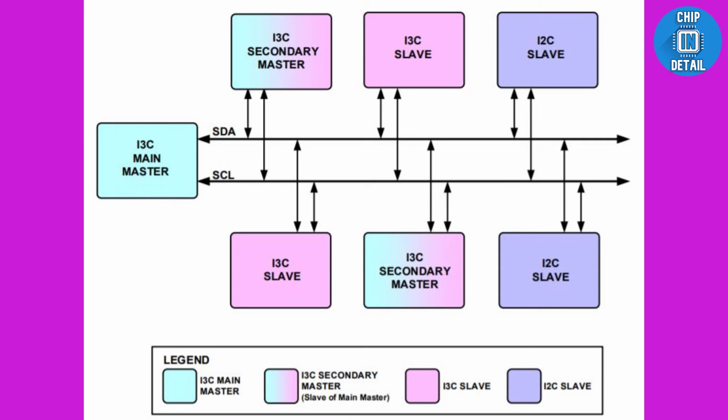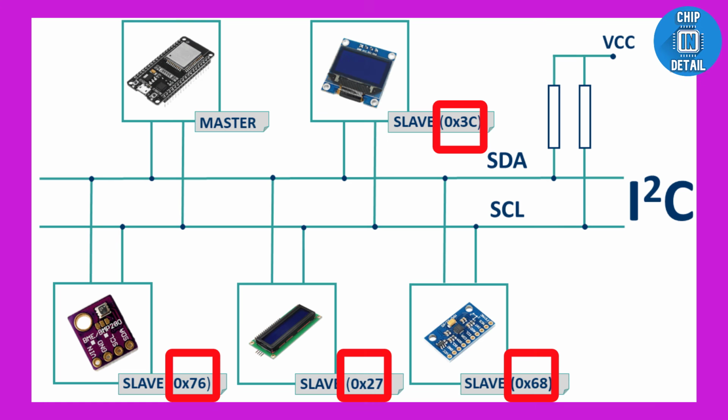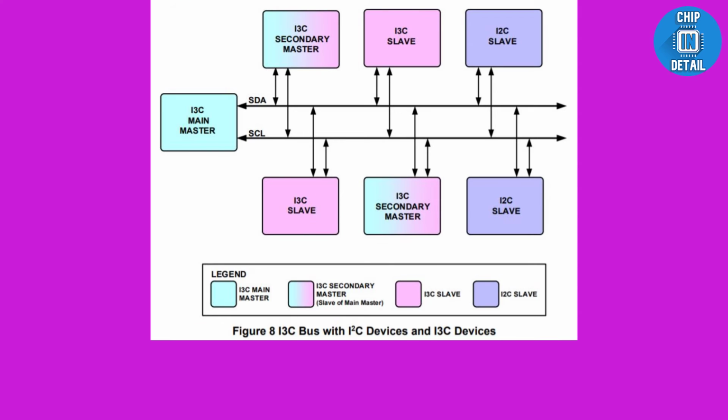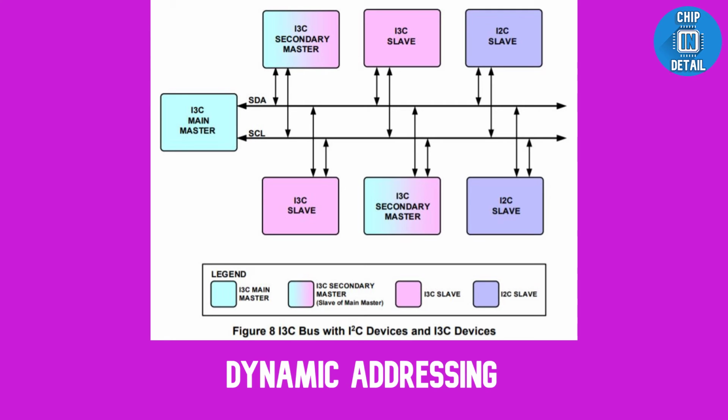Now let's look at how devices in the I3C bus are addressed. In I2C protocol, each device has a predefined static address configured by the vendor. This can often lead to a collision in an I2C bus if devices share the same addresses. To overcome this issue, each device on the I3C bus has to be assigned a dynamic address to be able to communicate. Once a dynamic address has been assigned to a device by the master, this address will be used for any direct communication with the device.